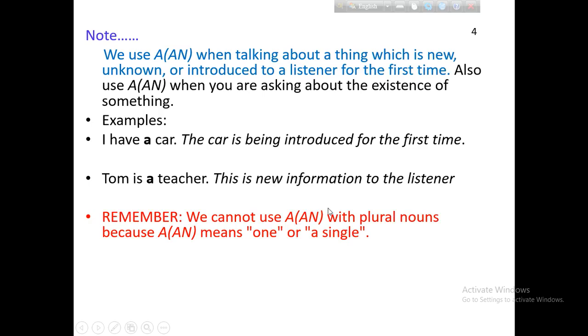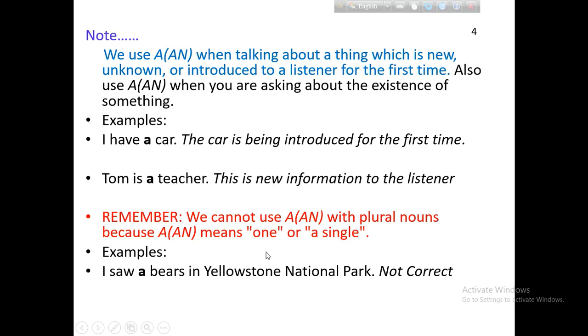I also mentioned to you earlier that before plural nouns we cannot use a or an, because a or an means one or a single thing. It is always single. A or an is always a single thing. I saw a bears in Yellowstone National Park. Not correct.